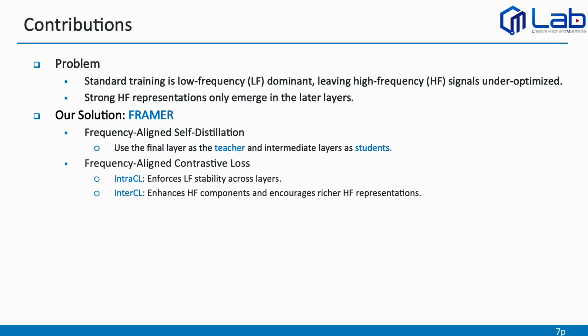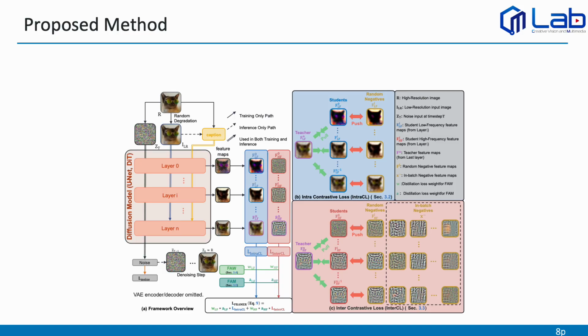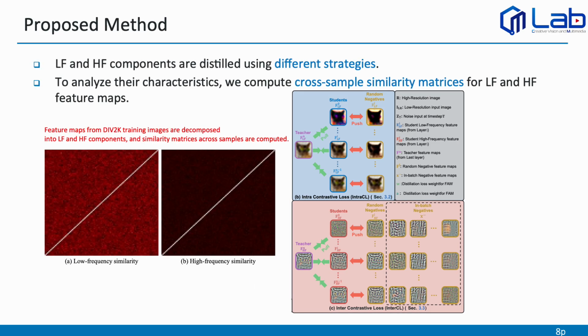Next, I will explain the contrastive learning component. We analyze the characteristics of low and high-frequency features. In our framework, LF and HF components are distilled using different strategies. As shown in the figure, low-frequency features are highly similar across different samples. This high similarity can increase the risk of false negatives in contrastive learning. In contrast, high-frequency features are less similar across samples and contain richer discriminative details.